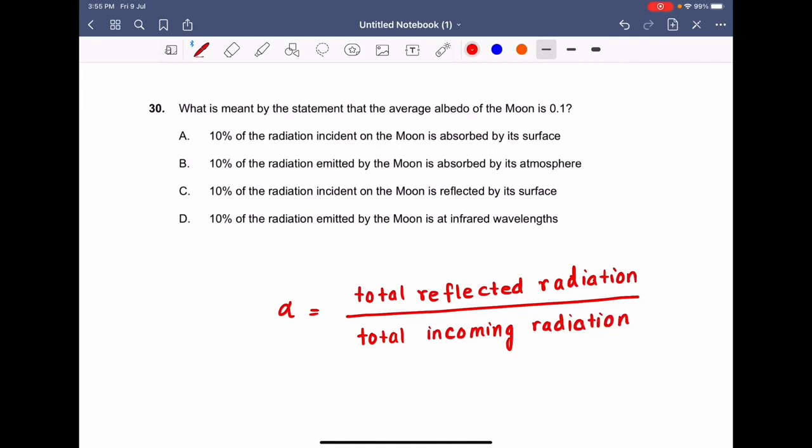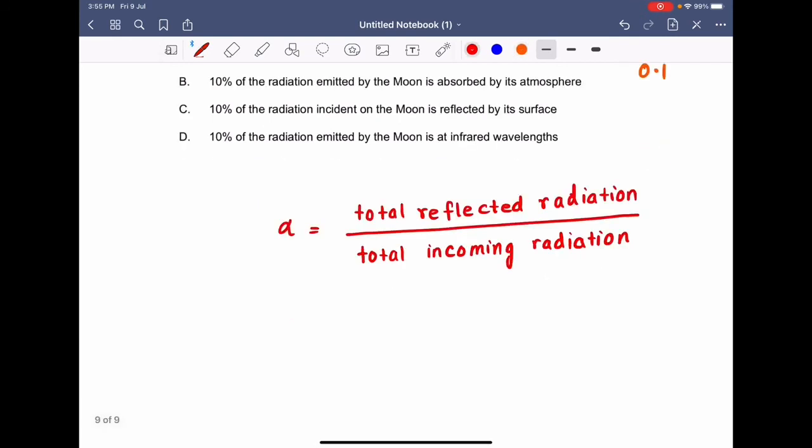The albedo in this question is given to be 0.1. So 0.1 means 10%. So 10% is equal to the total reflected divided by the total incoming.